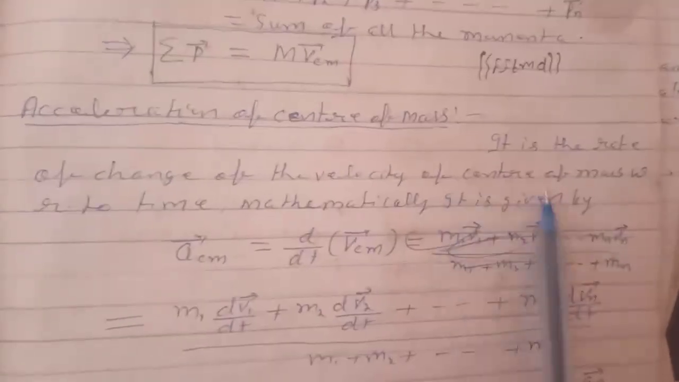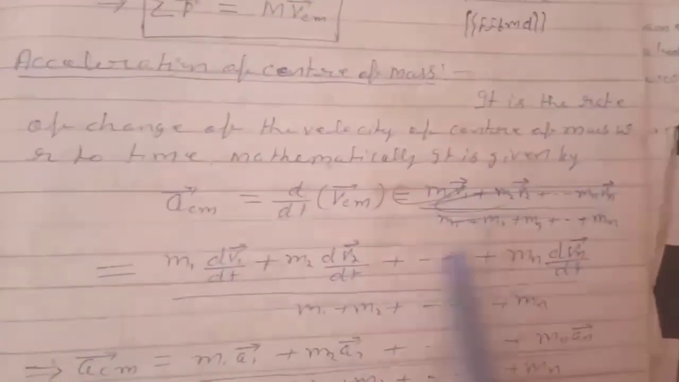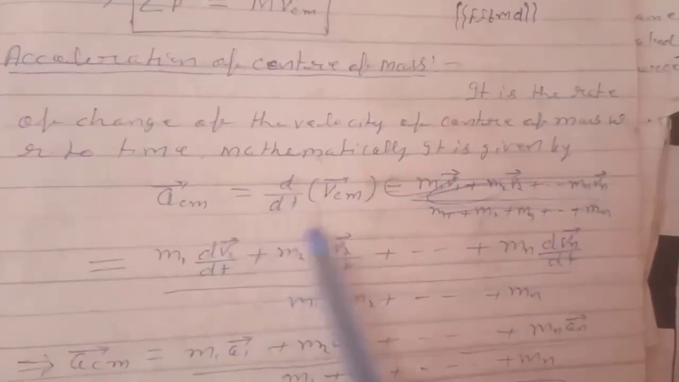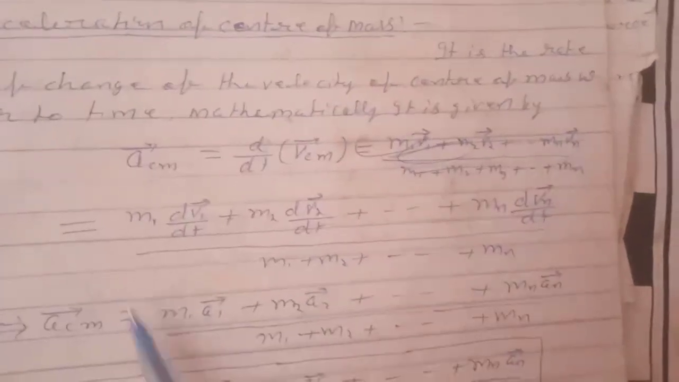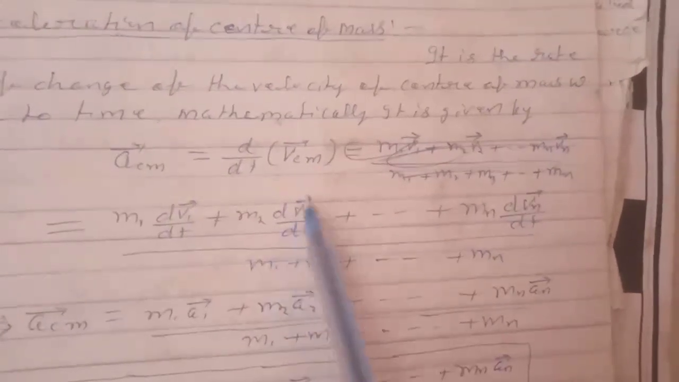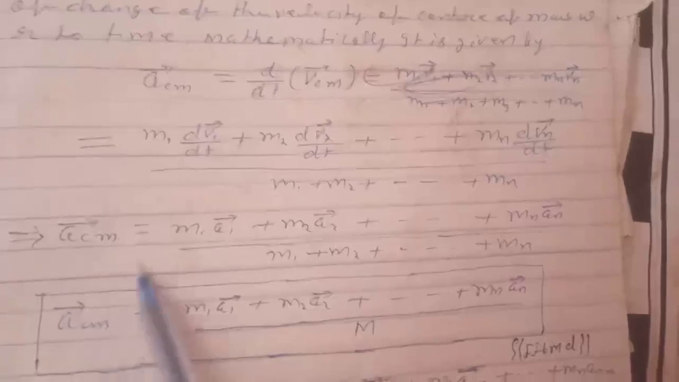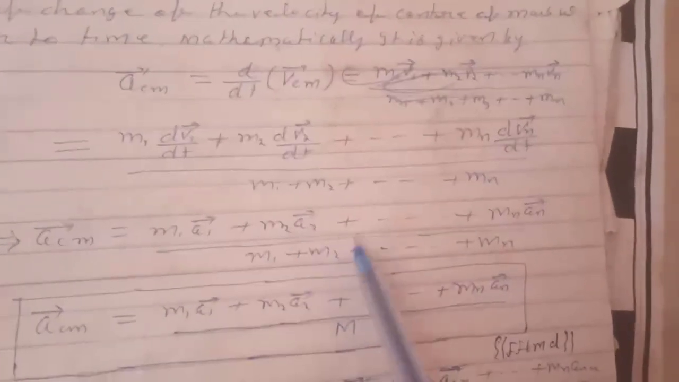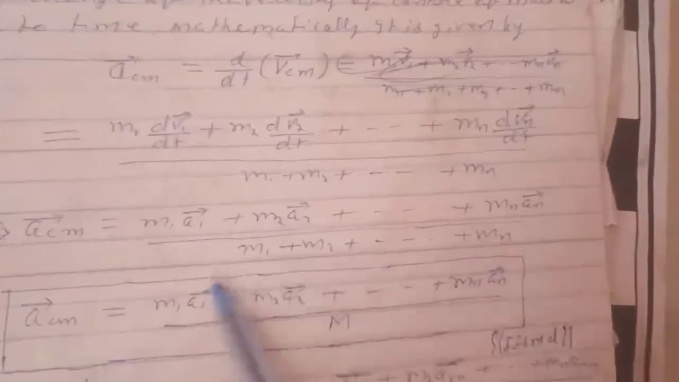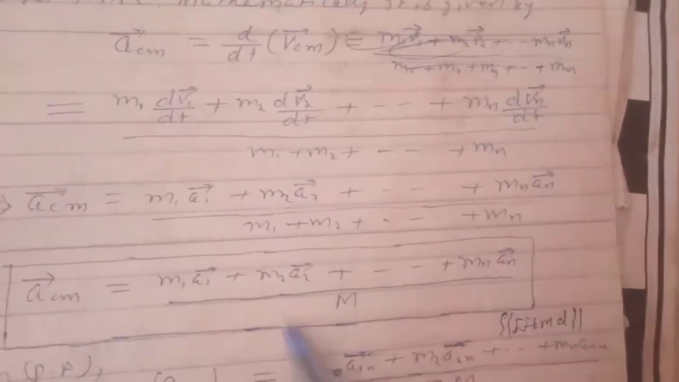Acceleration of center of mass. It is the rate of change of the velocity of center of mass with respect to time. Mathematically, it is given by A_CM equals d/dt of V_CM, equals M1 dV1/dt plus M2 dV2/dt plus Mn dVn/dt divided by M1 plus M2 plus Mn. This implies A_CM vector equals M1 A1 vector plus M2 A2 vector plus Mn An vector divided by M1 plus M2 plus Mn, that is, divided by M.